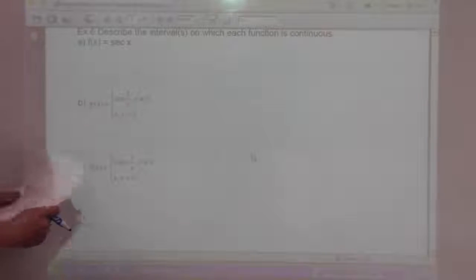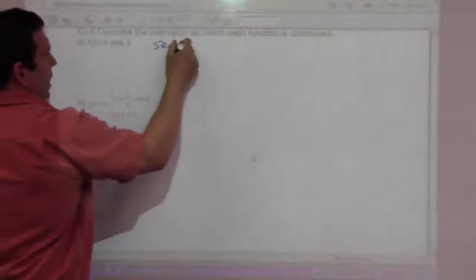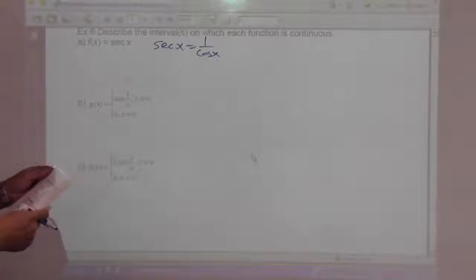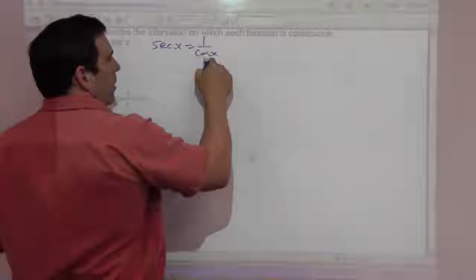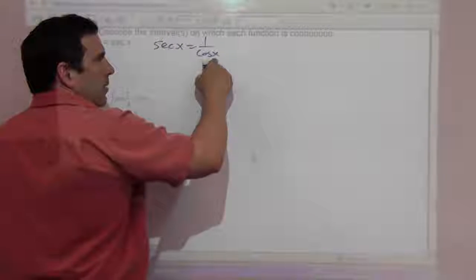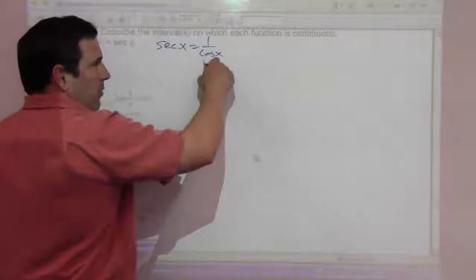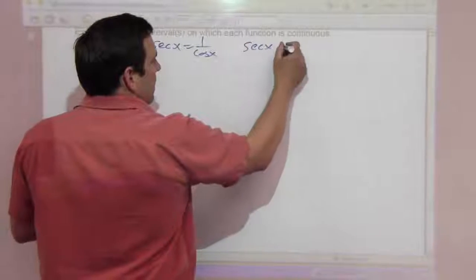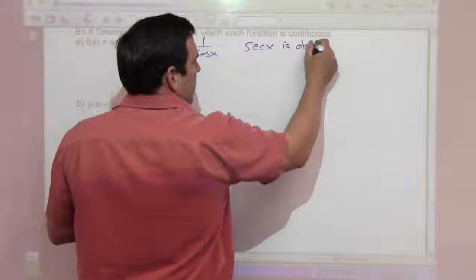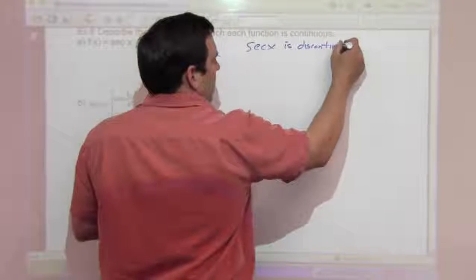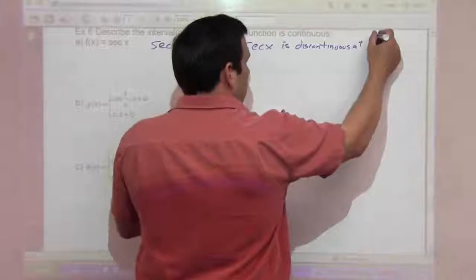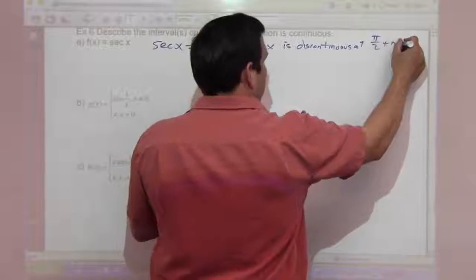We have f of x equals secant x. Well, secant x equals 1 over cosine x, right? So where's cosine 0? It's 0 at pi over 2, 3 pi over 2, 5 pi over 2, and so on. So secant x then is discontinuous at pi over 2 plus n pi.